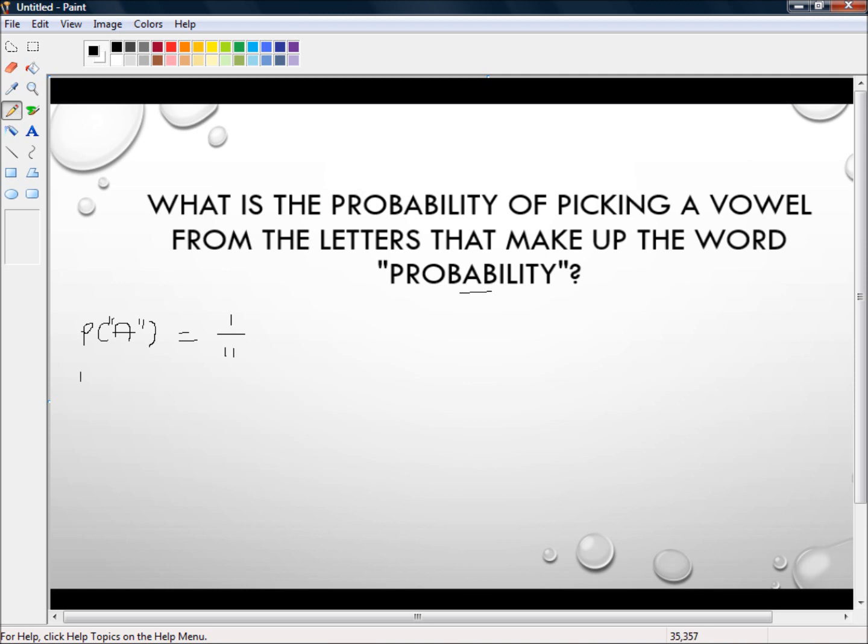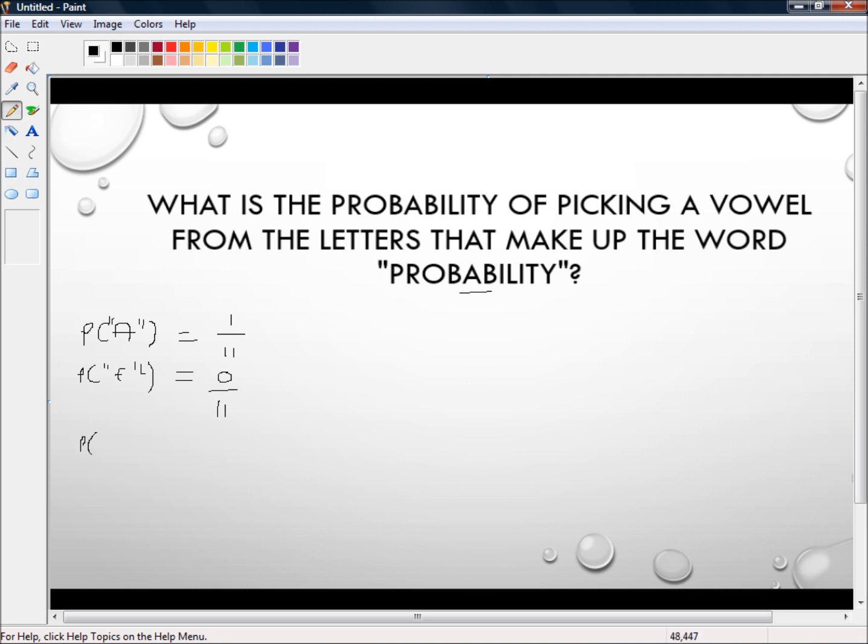So there's a probability of an E, which is equal to, how many E's are there? There's no E's, so that's 0 out of 11.